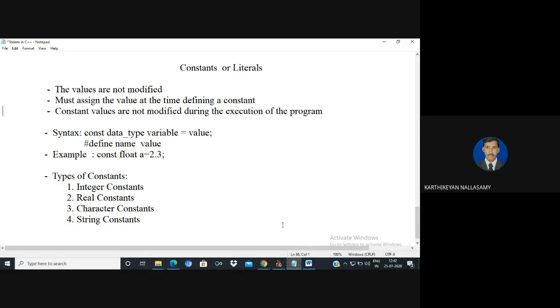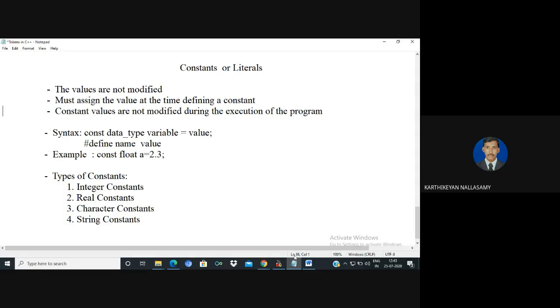In C, there is no need to assign an initial value, so it takes a garbage value as the constant value. But in C++, while declaring a constant variable, we must define the initial value. Otherwise, the compiler gives an error message.